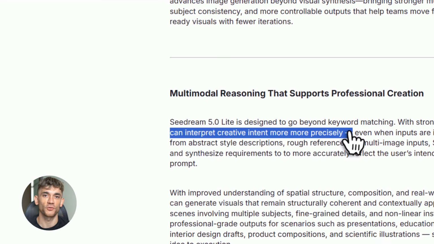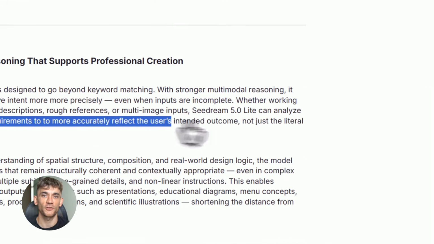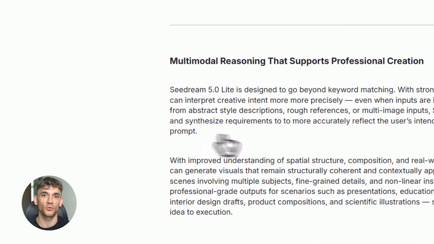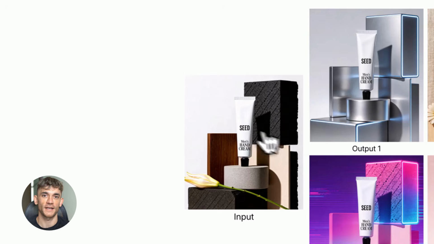You literally doodle something rough on paper, upload it, describe the vibe, and it turns your scribble into a polished professional visual in 2 to 3 seconds. That's not an exaggeration, that's the benchmark they're hitting.